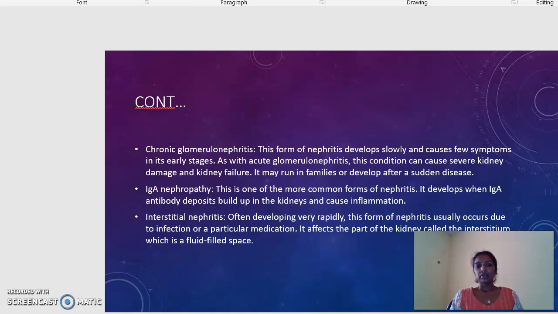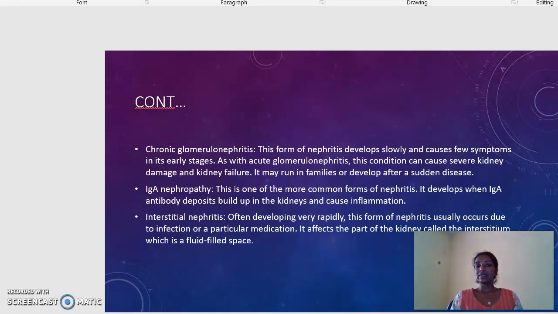Okay, next is IgA nephropathy. This is one of the most common forms of nephritis. When IgA antibodies are formed inside the body and deposited in the kidneys, it may cause inflammation of the kidney or nephrons. It is known as IgA nephropathy.